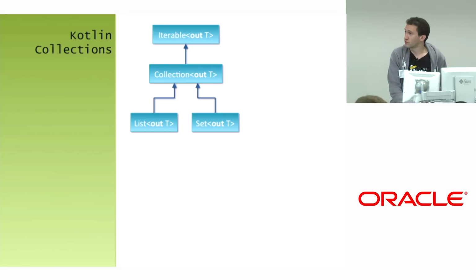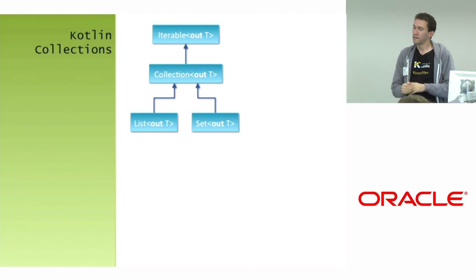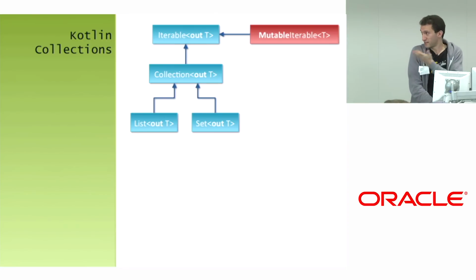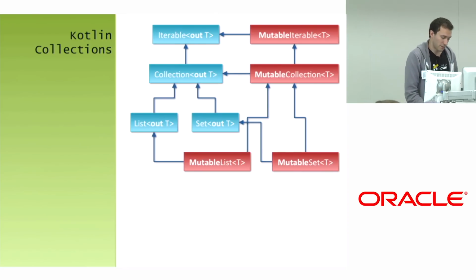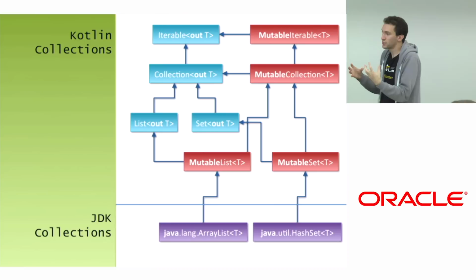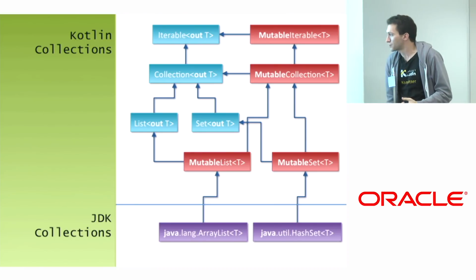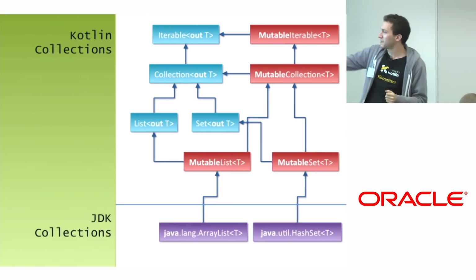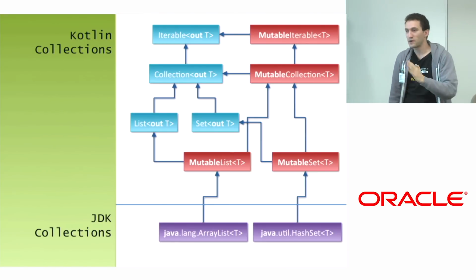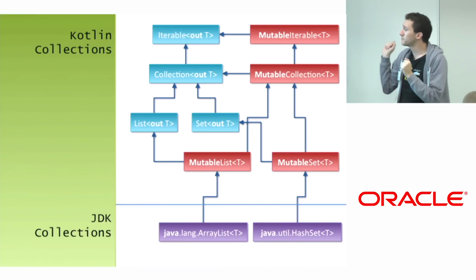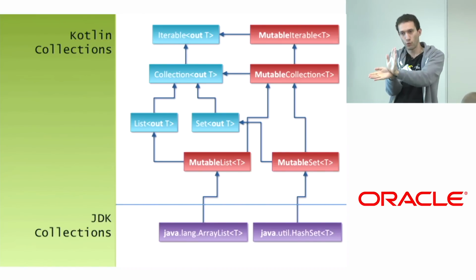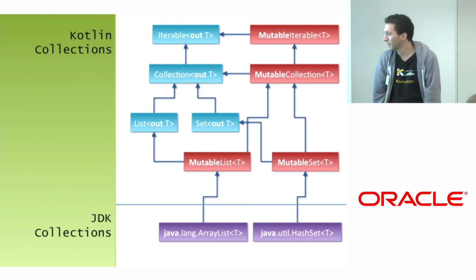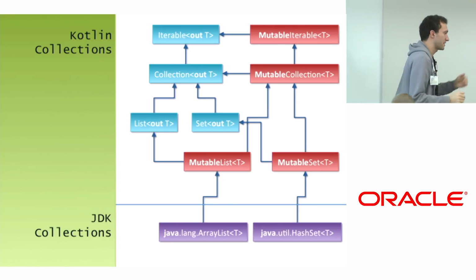So the overall structure would be like this. These are read-only types. They don't have any harmful methods in them. Now I can extend each one of them, and I did in the library, with a mutable version. And the actual Java collections, the library collections, are kind of fictitiously extending the mutable interface. So at runtime, there is still java.util.List, it's all right, but at compile time, we split it into two. So in Kotlin, you can say list or mutable list, and it compiles down to the same java.util.List. And we load the Java classes so that they extend the mutable versions.